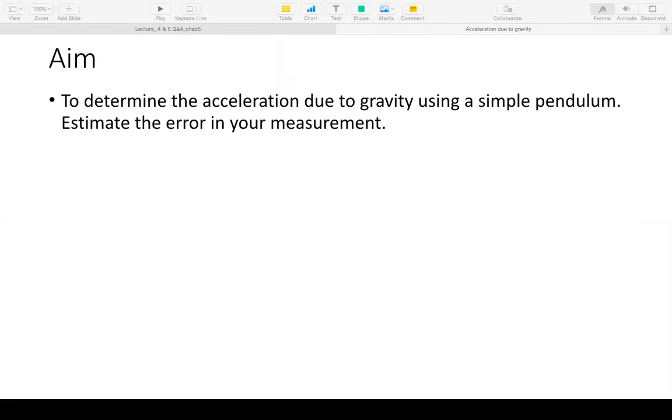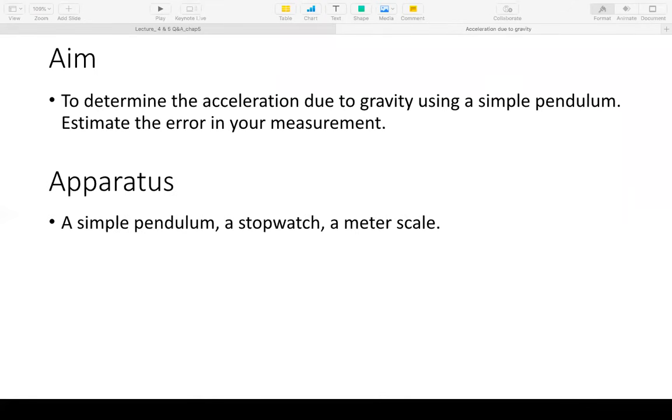So we know the value, then why do we want to determine it again? So the point is that we need to learn the skill of determining this through our observations and then estimate the error. So the apparatus obviously is a simple pendulum and a stopwatch and a meter scale. This apparatus list should tell you what is the formula that we are going to use for calculating the value of acceleration due to gravity.